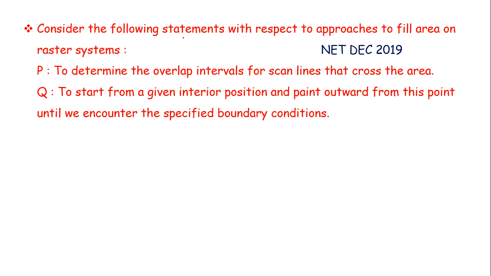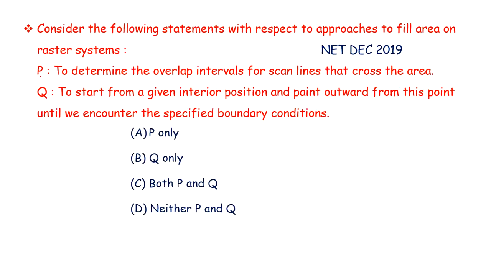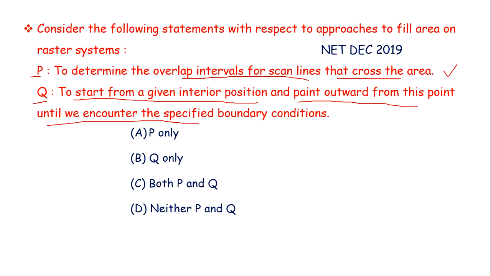Next is, consider the following statements with respect to approaches to fill area on raster systems. First statement is, to determine the overlap intervals for scan lines that cross the area. This is true. This is classified as scan line algorithm. Next statement is, to start from a given interior position and paint outward from this point until we encounter the specified boundary conditions. This is also true. This is classified as seed fill algorithm.